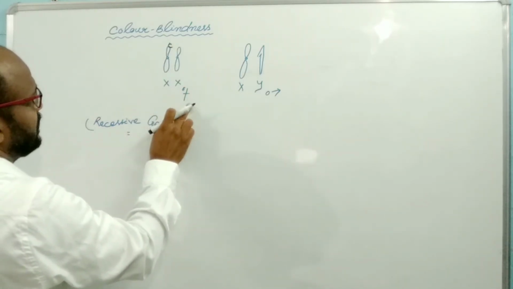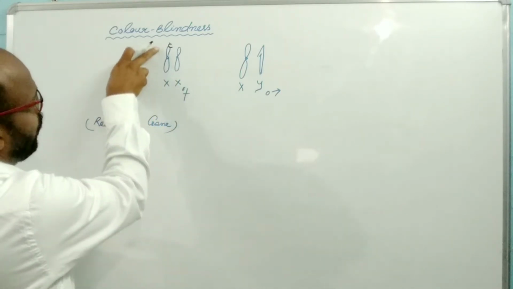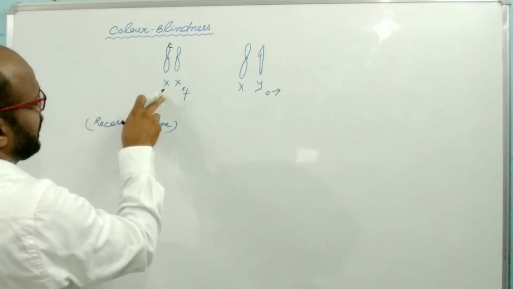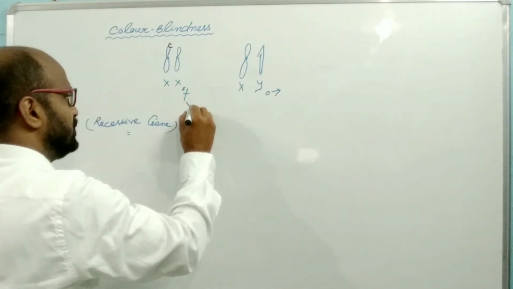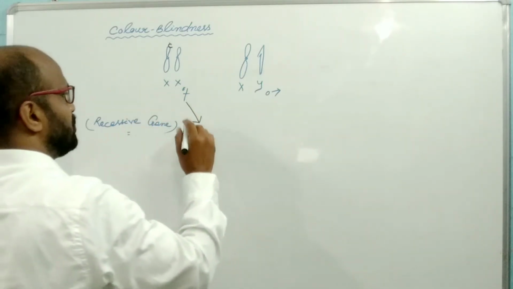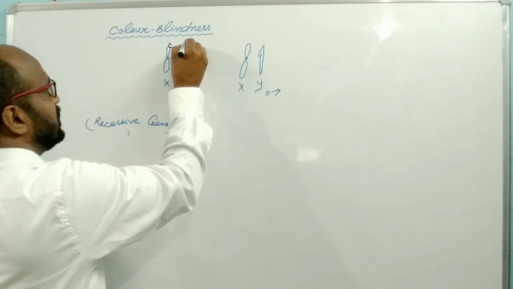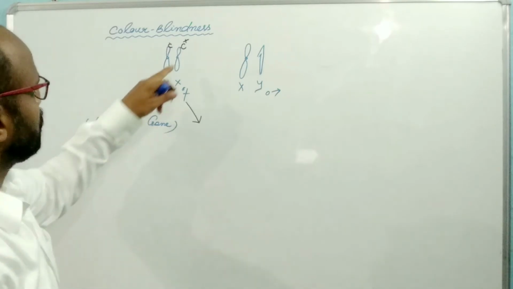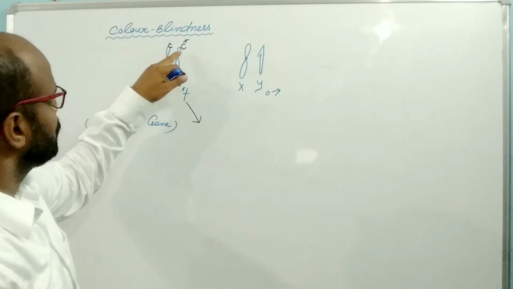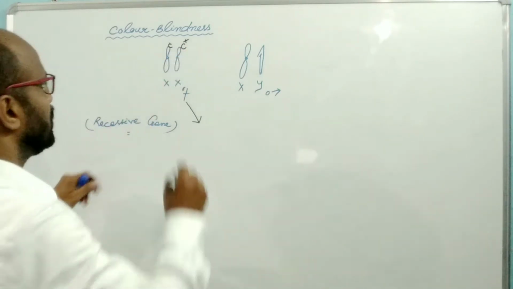In case of female, that is the 2X chromosome, if the female contains one defective gene or color blindness gene, then there is no production of color blindness, because there is another dominant gene or normal gene which is dominant to the defective gene. That's why, suppose C plus is the wild gene or the dominant gene or the normal gene.